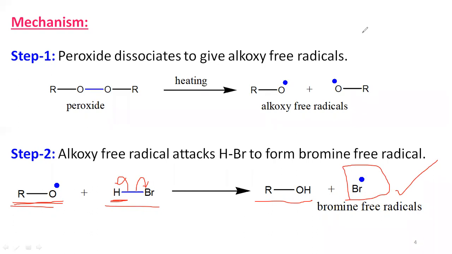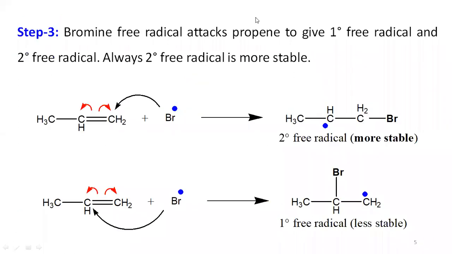Then coming to the third step, the generated bromine free radical attacks the double bond present in the unsymmetrical alkene.